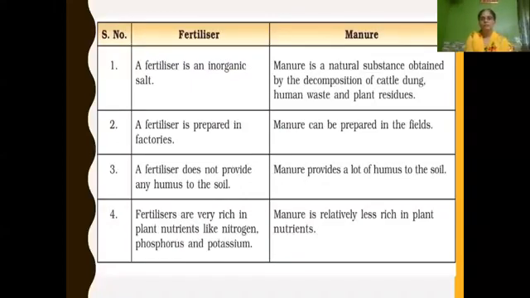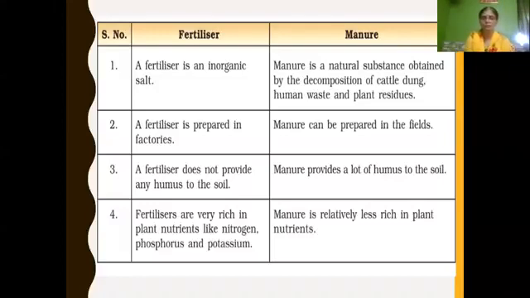Next, what is fertilizer? Fertilizer is an inorganic salt, and it is prepared in factories, and it does not provide any humus to the soil. Fertilizers are very rich in plant nutrients like nitrogen, phosphorus, and potassium.